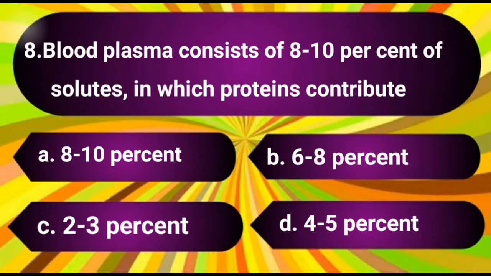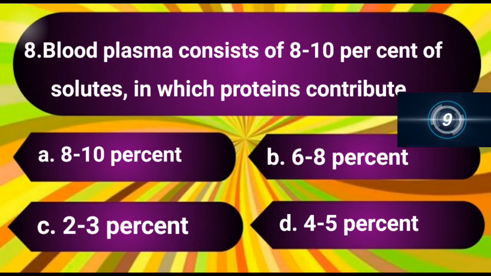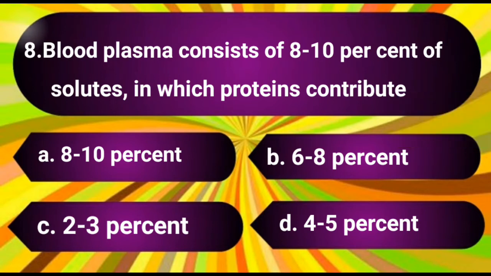Question number 8. Blood plasma consists of 8 to 10% of solutes, in which proteins contribute. The options are A. 8 to 10%, B. 6 to 8%, C. 2 to 3%, D. 4 to 5%. The answer is B. 6 to 8%.